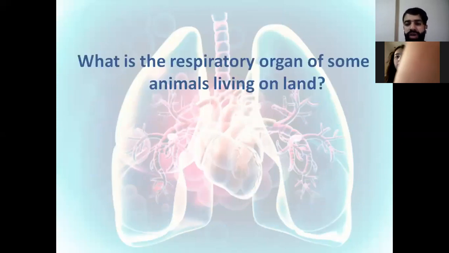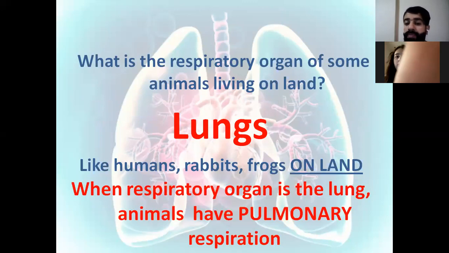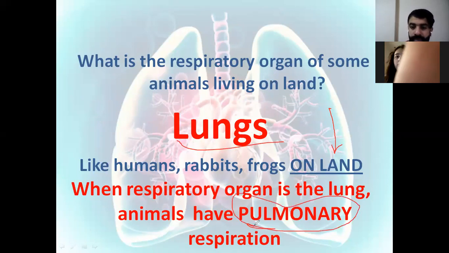So, what is the respiratory organ of some animals living on land? We said it's the lungs. So, what do we call this type of respiration? It's called pulmonary. Other than humans, for example, we also have rabbits and frogs on land. The frogs on land have the lungs as a respiratory organ, and the type of respiration is called the pulmonary respiration.